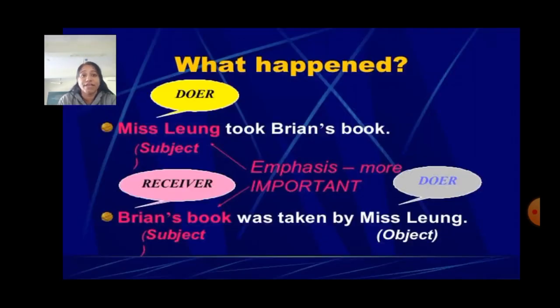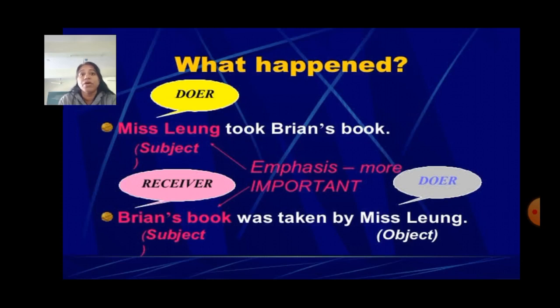Now let's see one example. Miss Leung took Brain's book. Here, Miss Leung is the doer of the action, and Brain's book is receiver. Now, receiver will come at the first place, that is in the subject place, when we say that Brain's book was taken by Miss Leung.